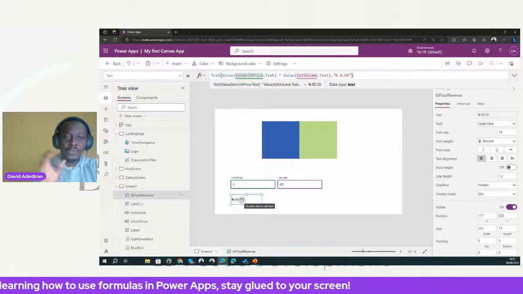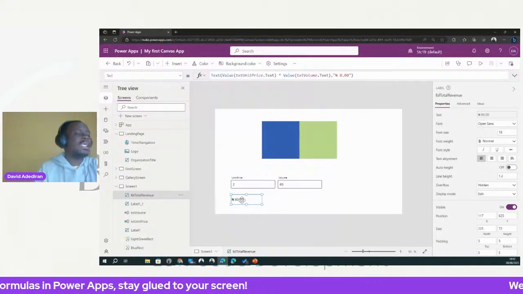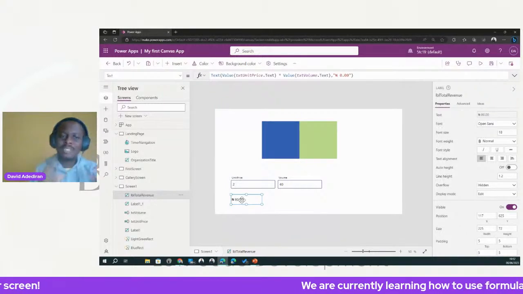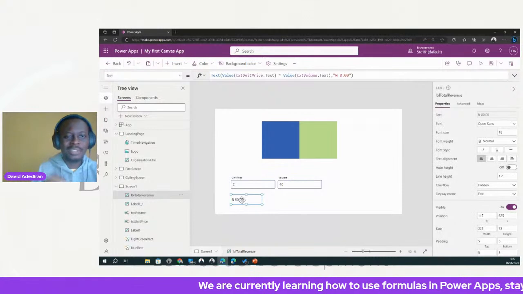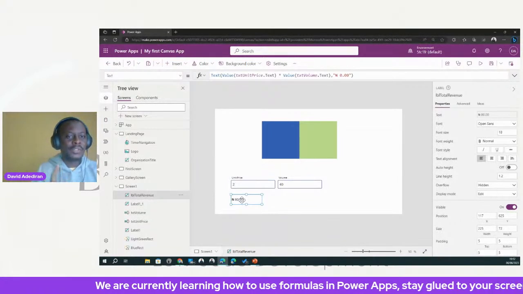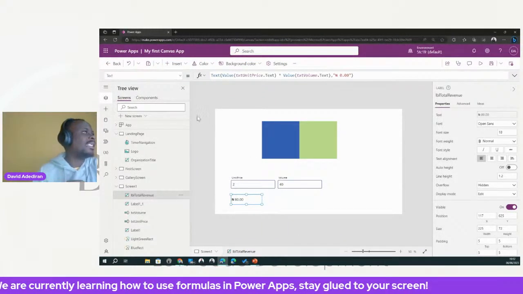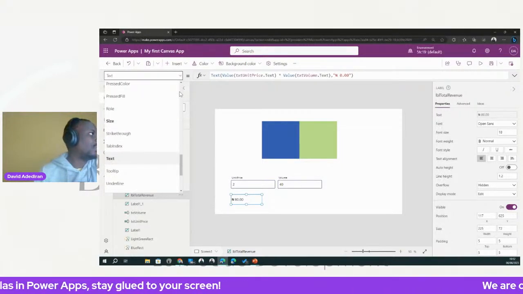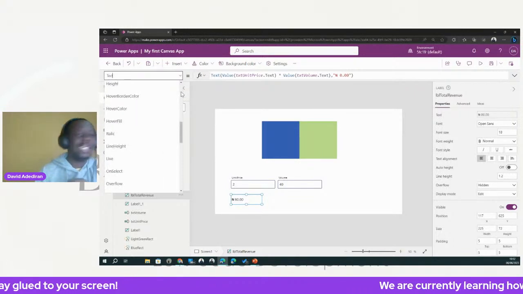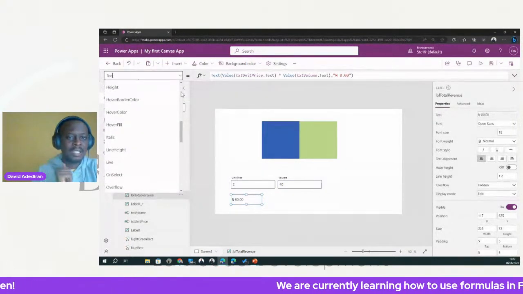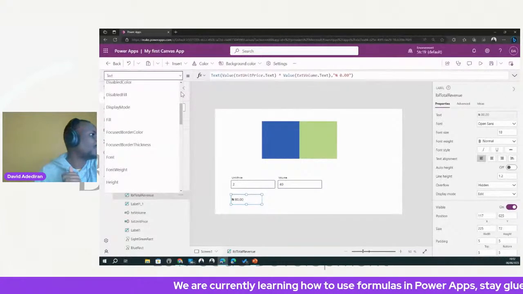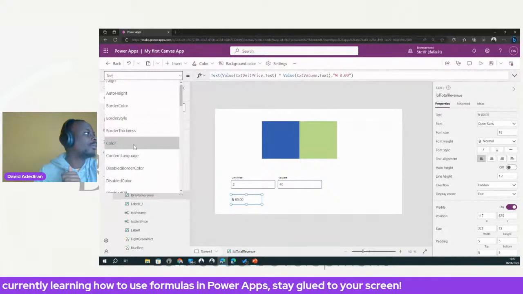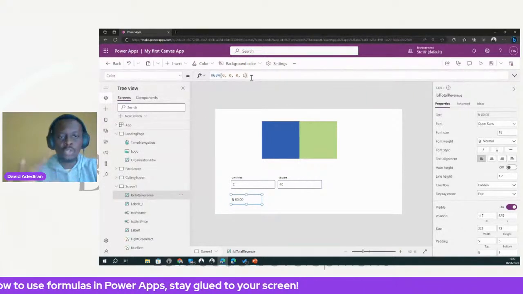Now I'm going to do something else. All right. So let's say we want to indicate that our volume, we're hitting a good volume, or a not so good volume because it's not that great, right? So we want to do something. We want to say that the color of this text should be red if you are below a certain value. So I'm going to go to the color property.